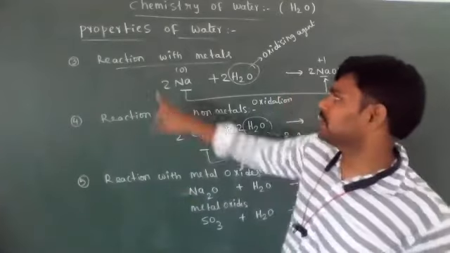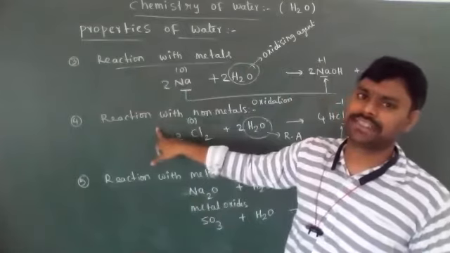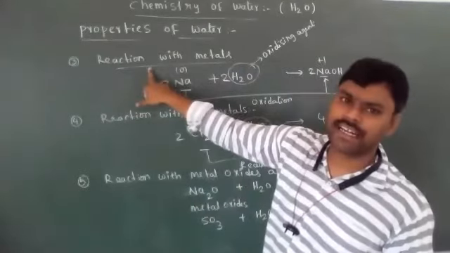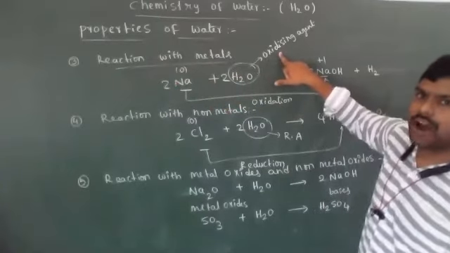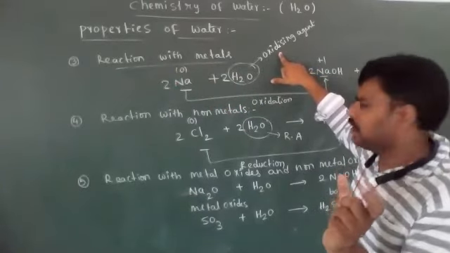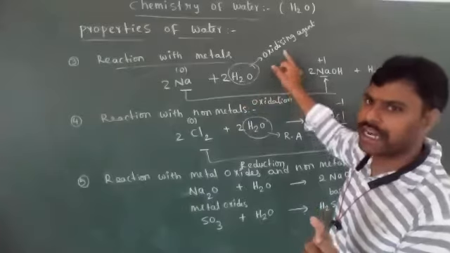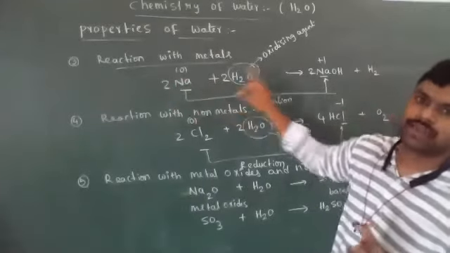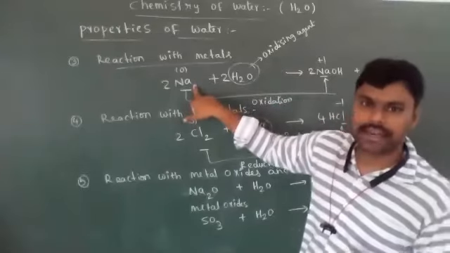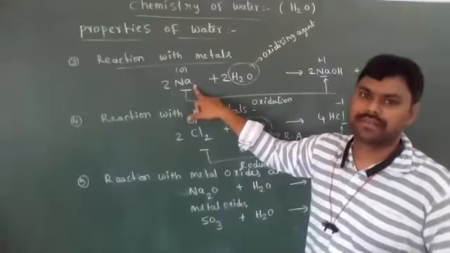Next chemical property is reaction with metals and reaction with non-metals. Whenever water reacts with metals, the water acts as the oxidizing agent. Oxidizing agent means what? It itself undergoes reduction and oxidizes another substance. Water is oxidizing sodium metal into sodium hydroxide, means the sodium metal oxidation state is increasing.